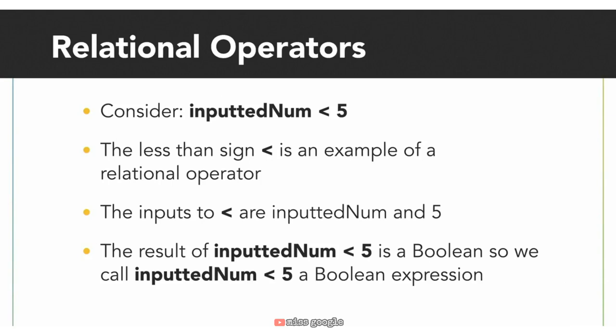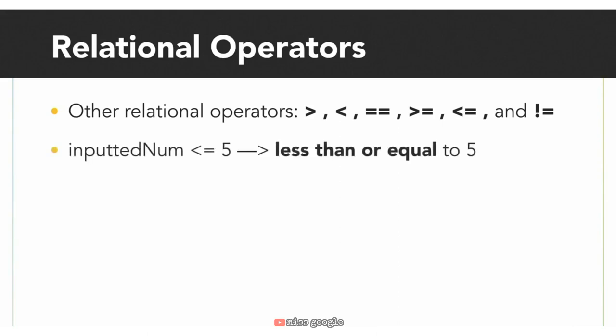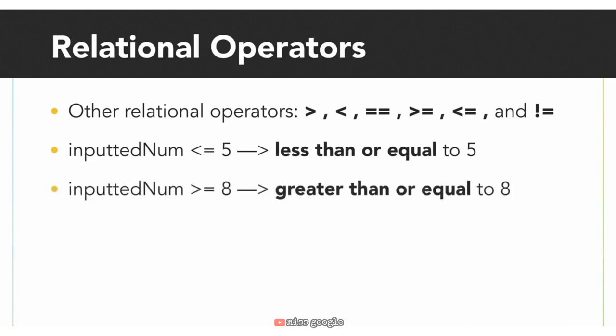Of course, less than is just one relational operator. There are many others we could use here instead. This is a list of other relational operators we can use in our conditions. If we wanted to make our relational operator be less than or equal to instead of just less than, we can add an equal sign, and it would test if the inputted num is less than or equal to 5. Similarly, for the greater than sign, we would just add an equal sign to test if the inputted num is greater than or equal to 8.